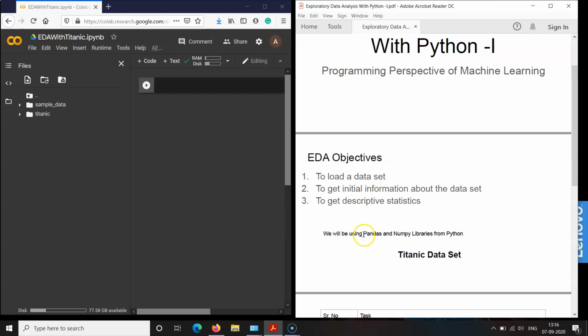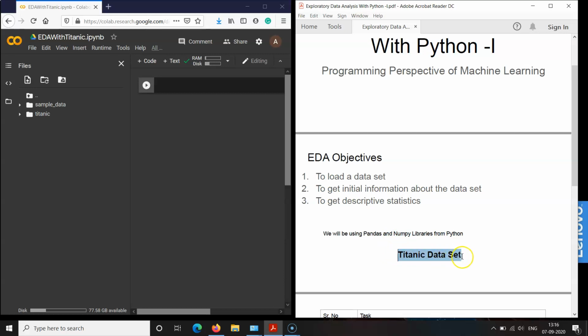We are going to implement those tasks in the Python programming language, and the programming libraries that we are going to use for exploratory data analysis are Pandas and NumPy. Pandas implements one of the important data structures called the data frame. A data frame is a two-dimensional data structure in which rows and columns are present. NumPy is another Python library that we are going to use, and in NumPy, the array data structure is implemented.